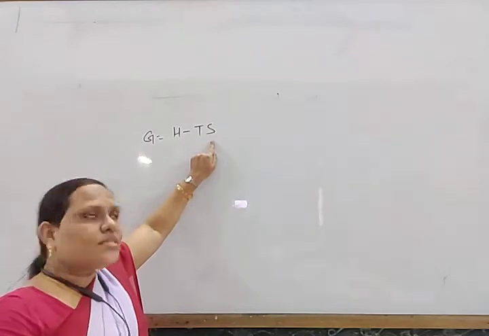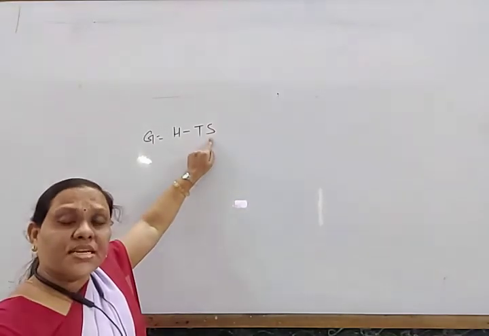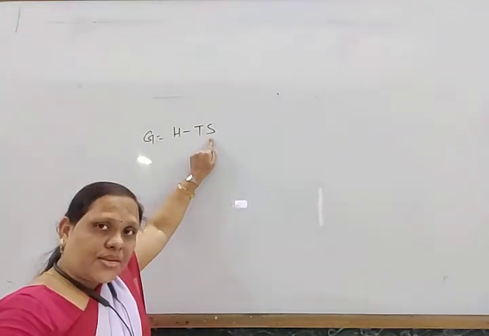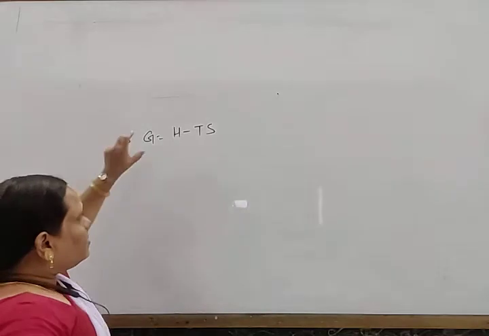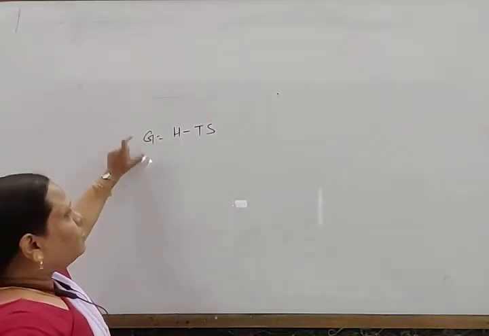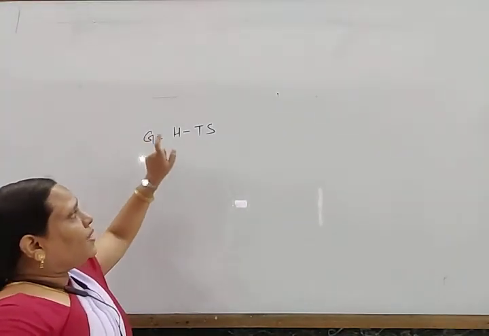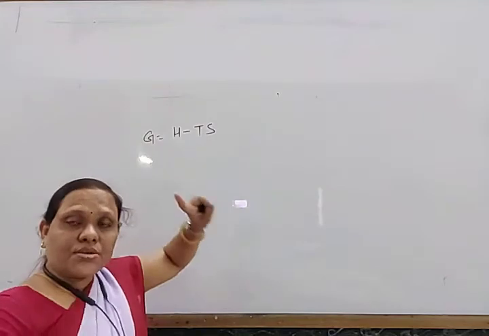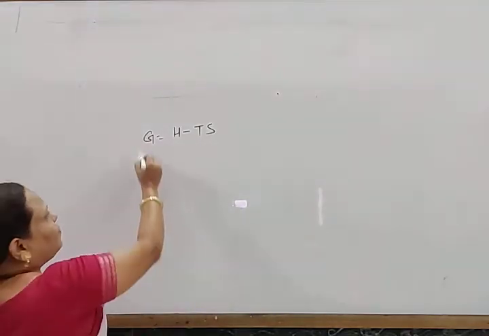There are some cases where delta H is negative and the process still does not become spontaneous. So, to summarize, another fundamental term arises, a function of both enthalpy and entropy, which determines the spontaneity of a process. That is known as free energy.